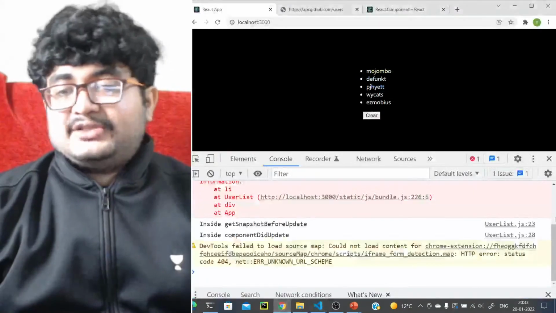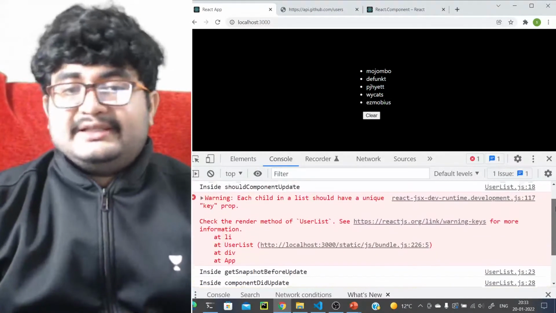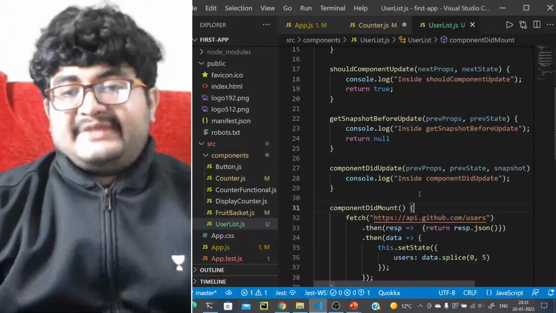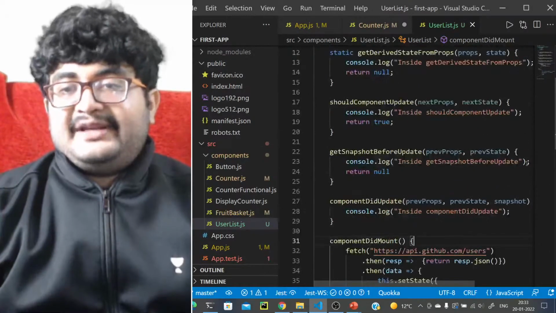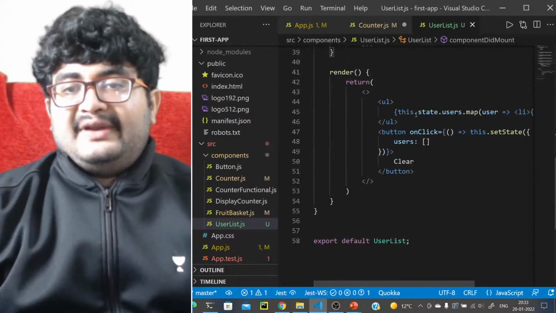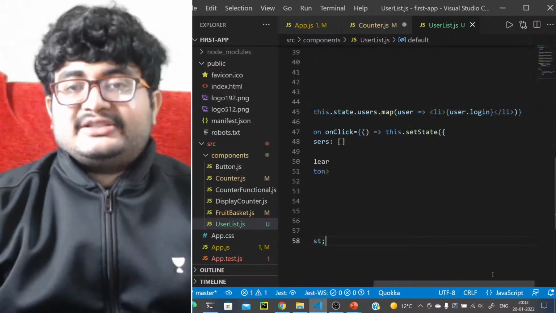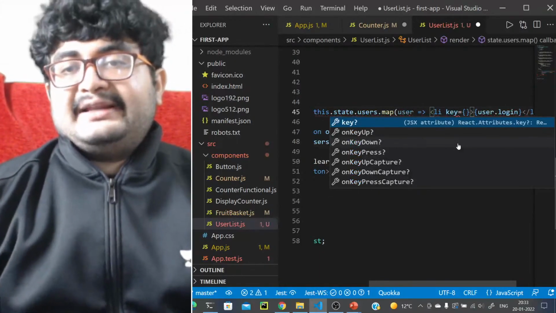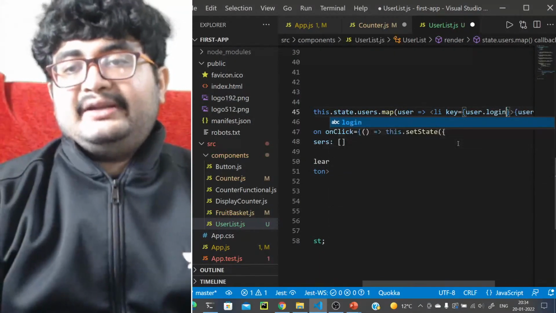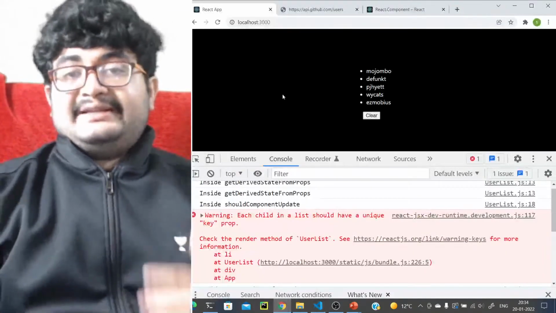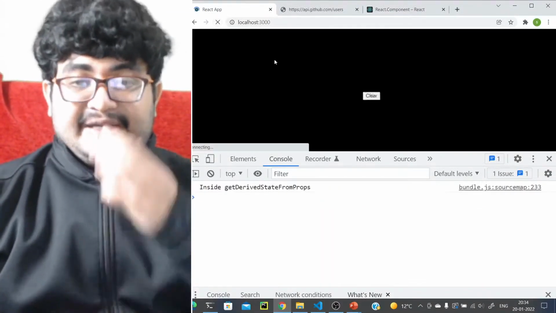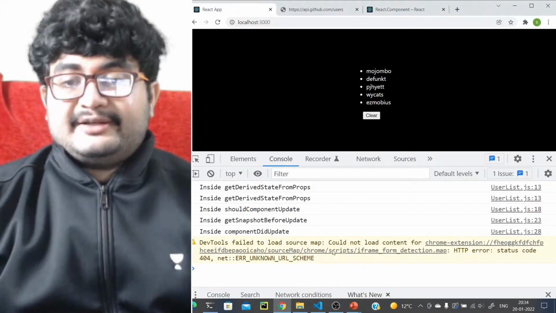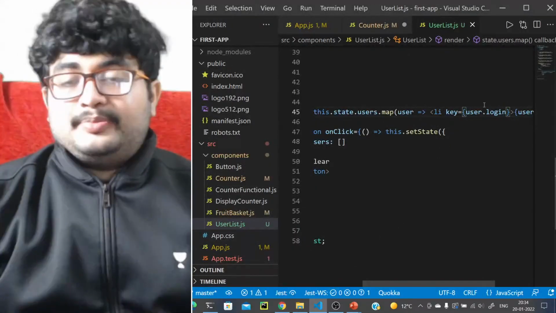Now here, if you see in the console, we haven't talked about it, but there's a warning: each child in a list should have a unique key prop. That basically means when we write this .map, everything in the list should be given a unique key. So on the li, key equals, and we can give the key to be user.login, right? So that's what we can do. This prevents some re-renders indeed. It will use the concept of virtual DOM to prevent some re-renders. So key is something that is used to prevent some re-renders.